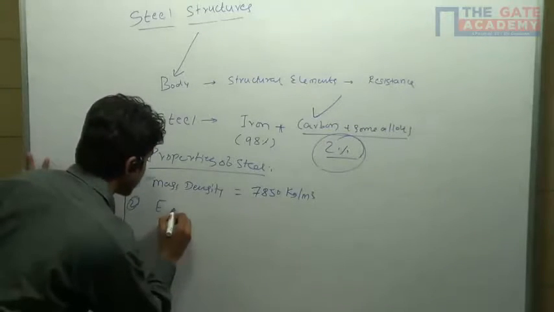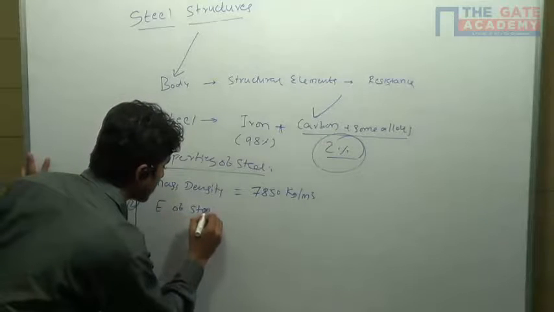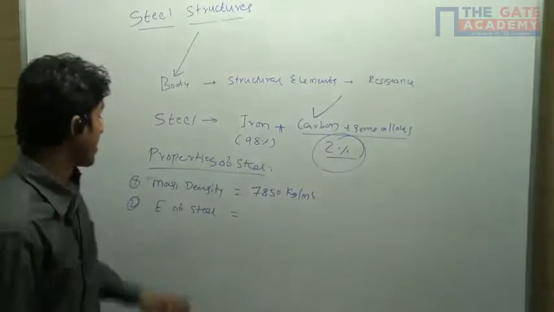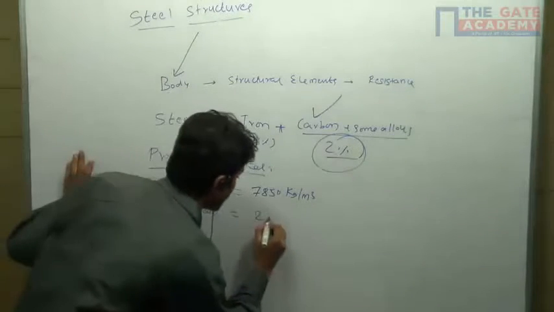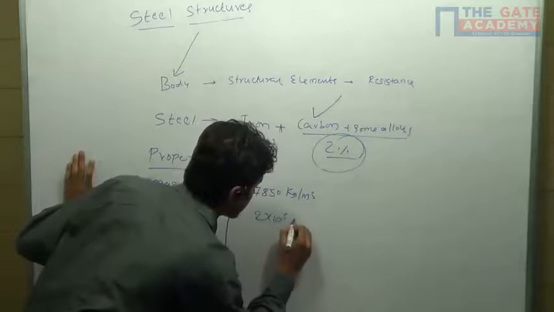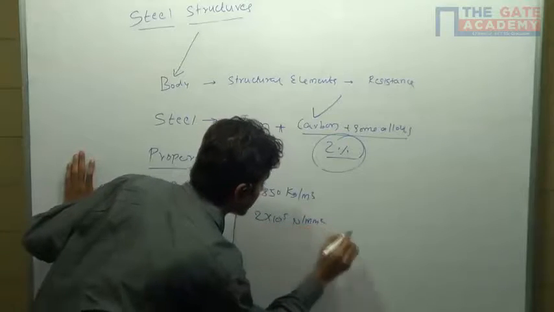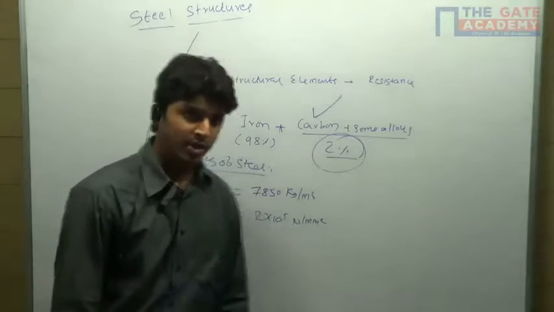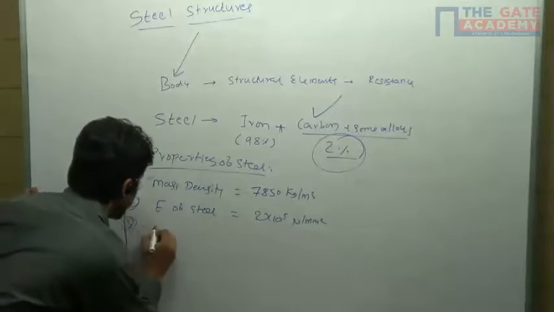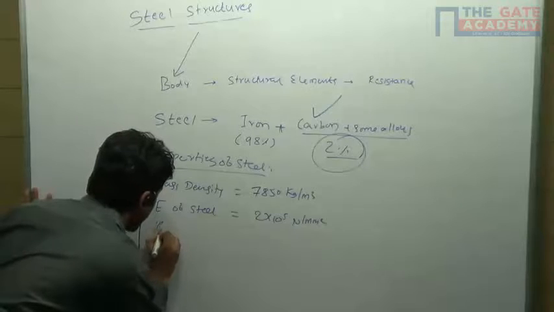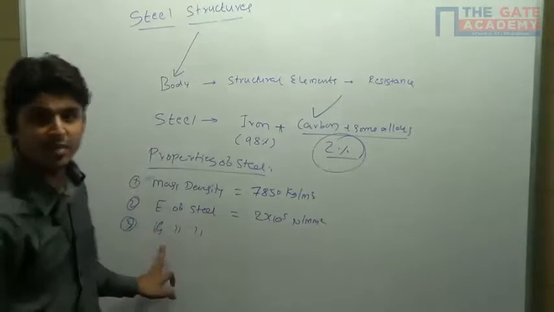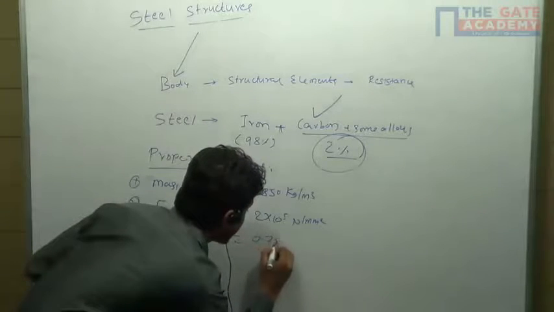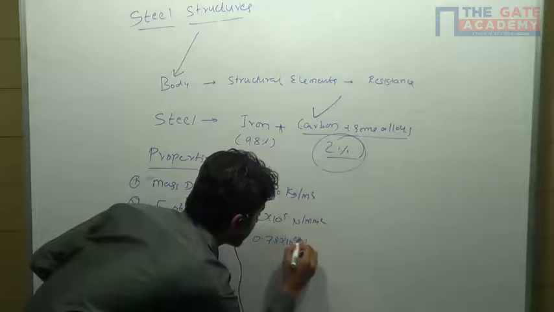Second one is Young's modulus of steel. Young's modulus or modulus of elasticity of the steel is 2 into 10 raised to 5 Newton per mm square. The third one is modulus of rigidity of the steel. G is nothing but modulus of rigidity of the steel, that is 0.78 into 10 raised to 5 Newton per mm square.